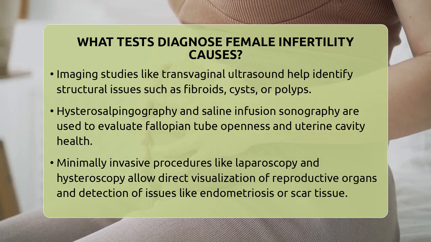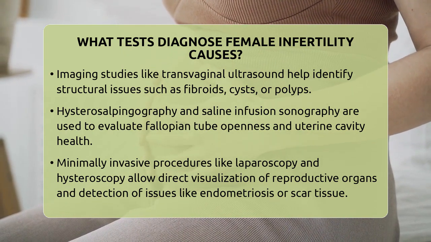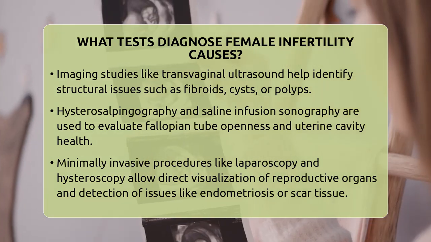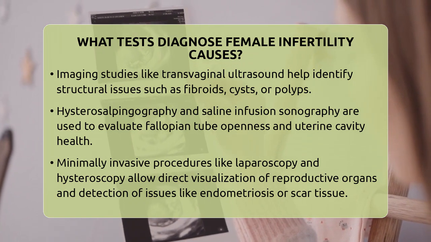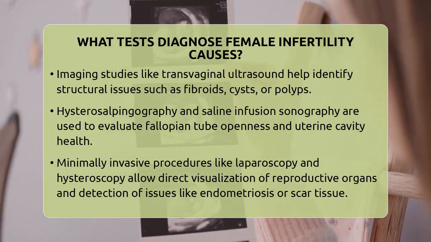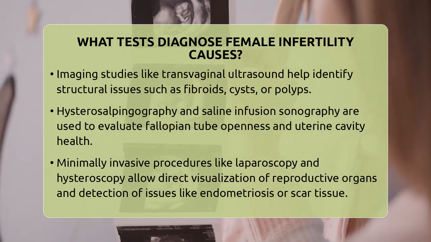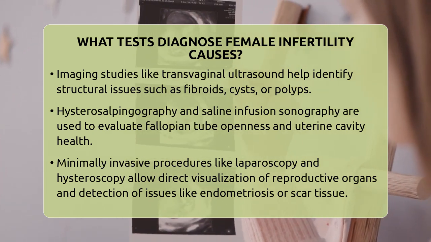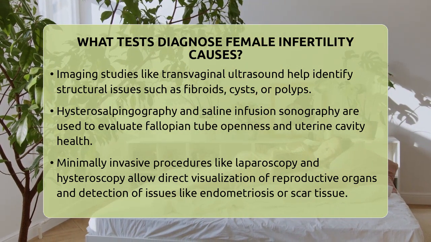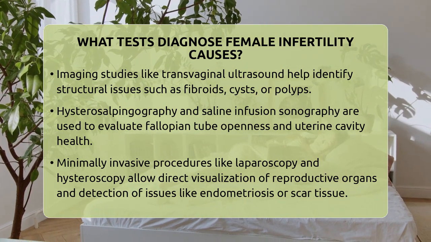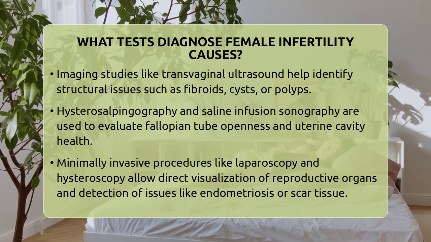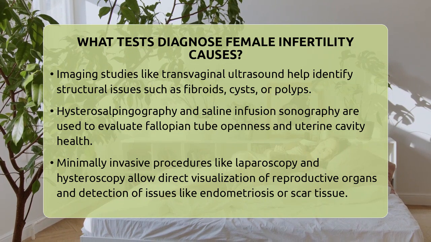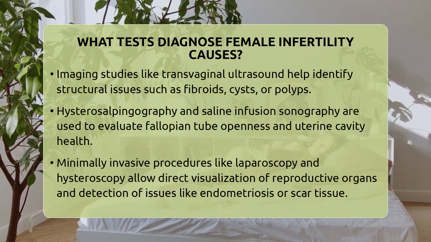Imaging studies help visualize the reproductive organs. A transvaginal ultrasound provides images of the uterus and ovaries, revealing fibroids, polyps, or ovarian cysts. For assessing the fallopian tubes and uterine shape, a hysterosalpingography involves injecting dye into the uterus and taking X-rays to see if the tubes are open and the cavity is normal. Saline infusion sonography is similar but uses saline and ultrasound to better detect polyps or fibroids inside the uterus.